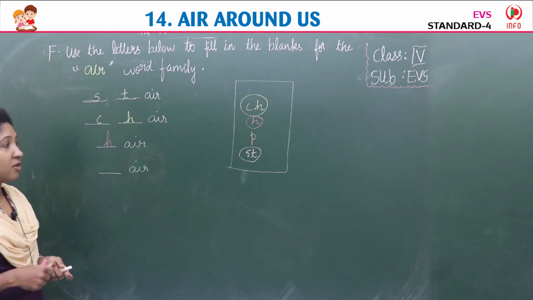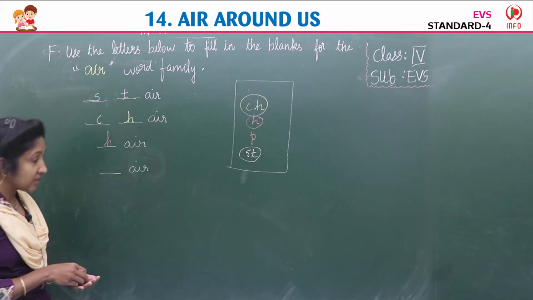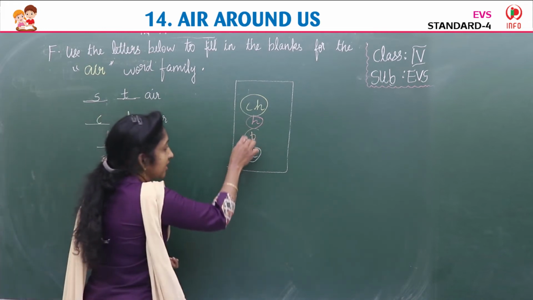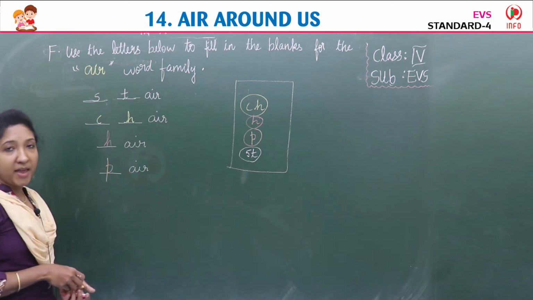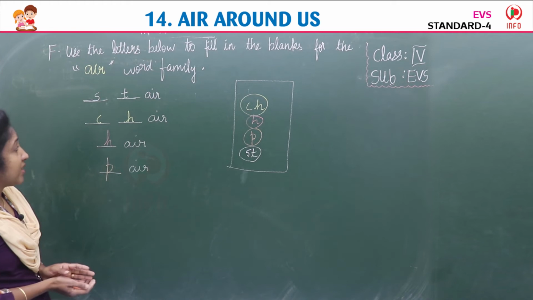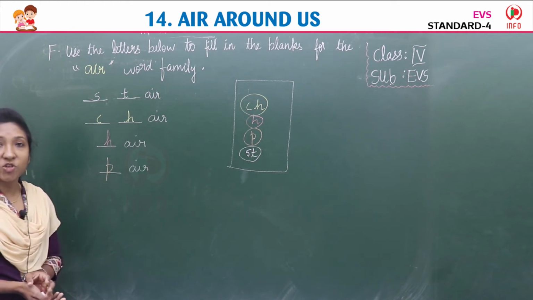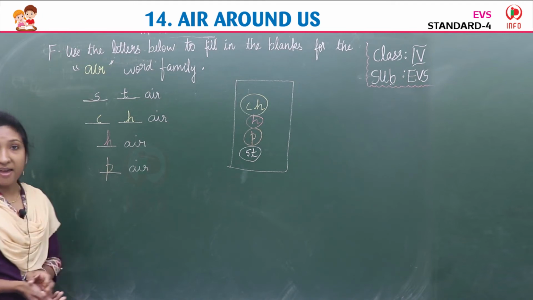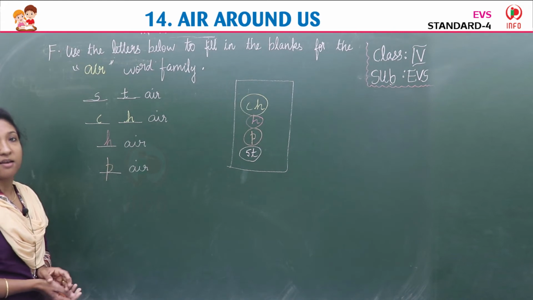So pair of cards. Choose the third letter given here, P. P-A-I-R, pair. So the first one is stair, S-T-A-I-R. Second is chair, C-H-A-I-R. Third is hair, H-A-I-R. And fourth is pair, P-A-I-R.